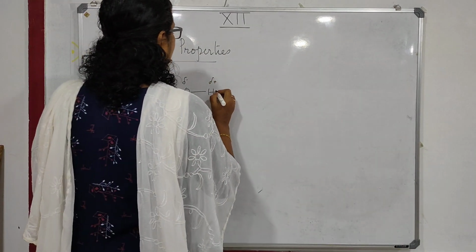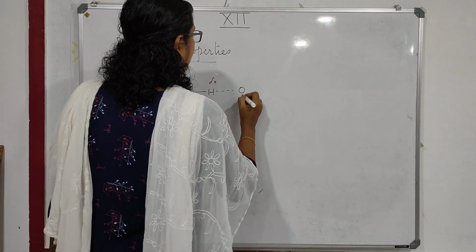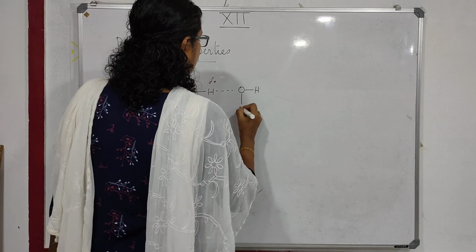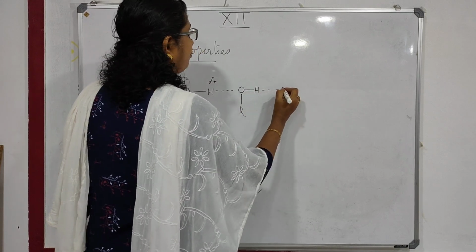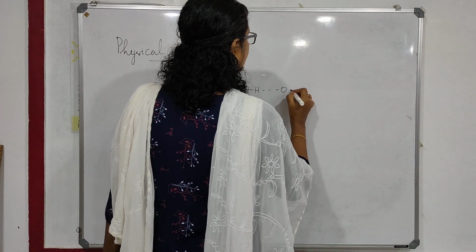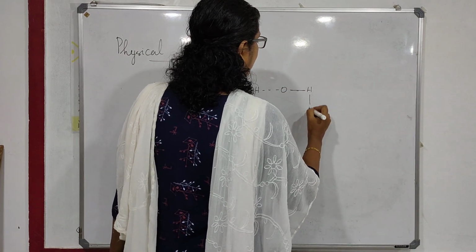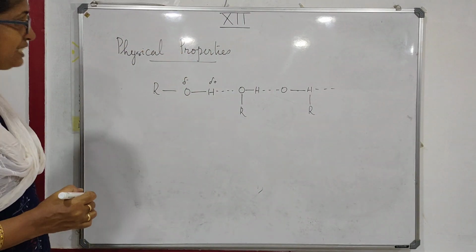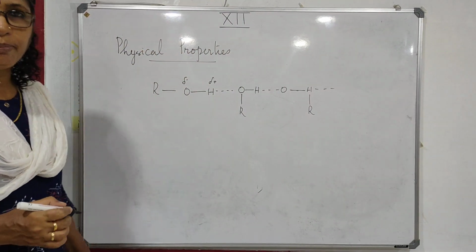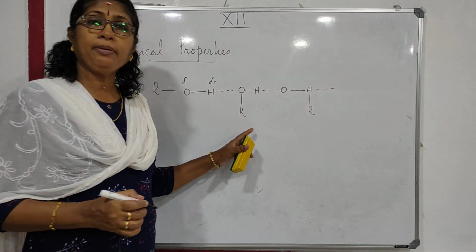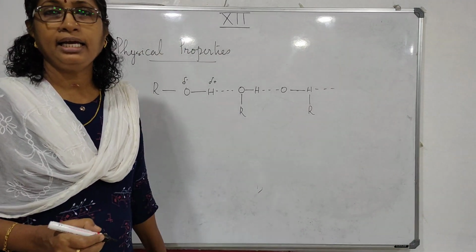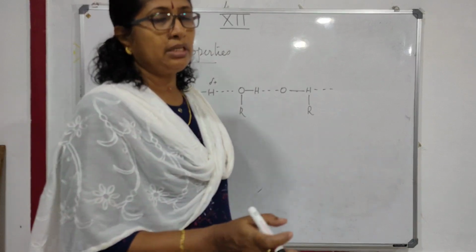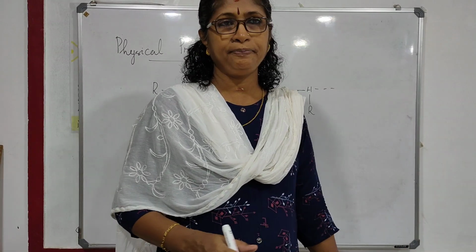So this hydrogen forms a hydrogen bond with the next ROH. This is the intermolecular hydrogen bonding formed between the alcohol molecules. So their boiling points are much higher than that of the haloalkanes and hydrocarbons, the compounds which we have already studied.